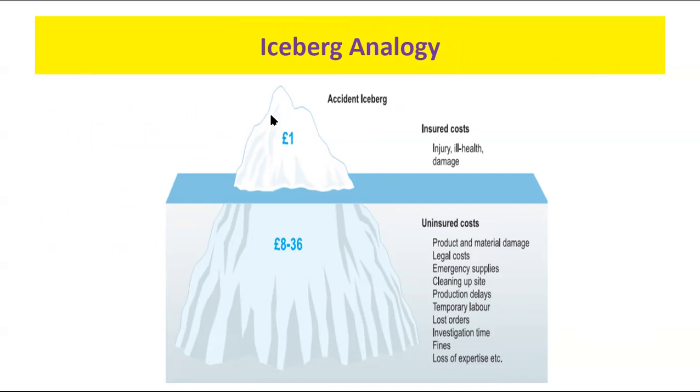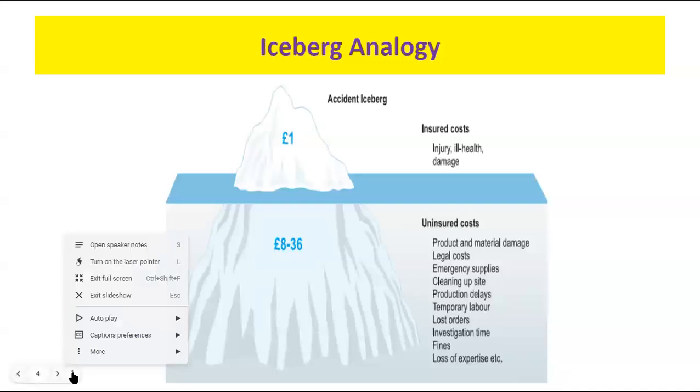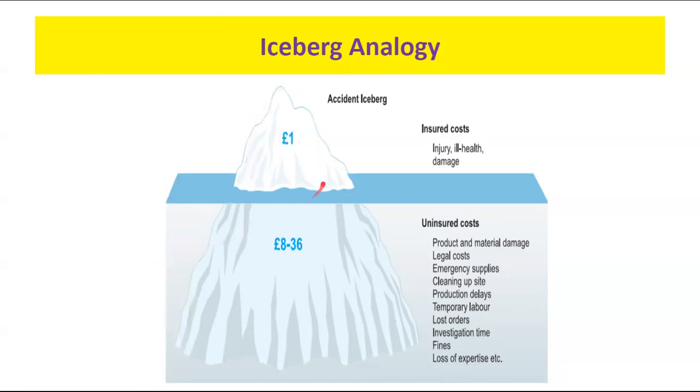We can understand it more with the help of the iceberg analogy of the accident. The top surface is just an indicator of the small visible expenditure or the insured cost, which is visible to everyone.